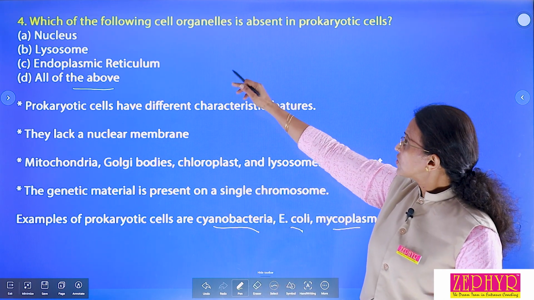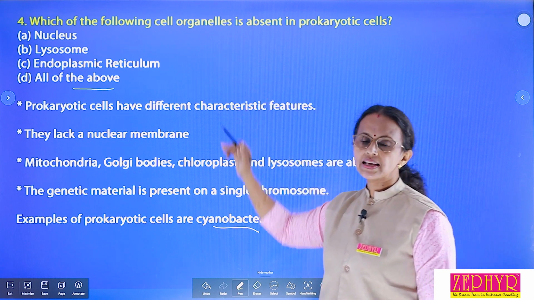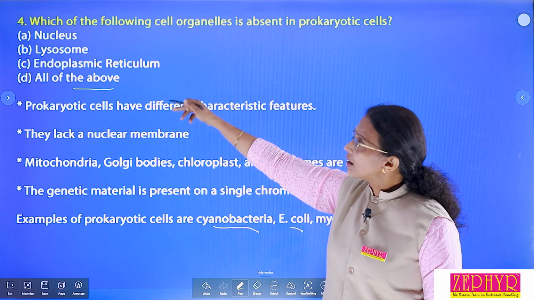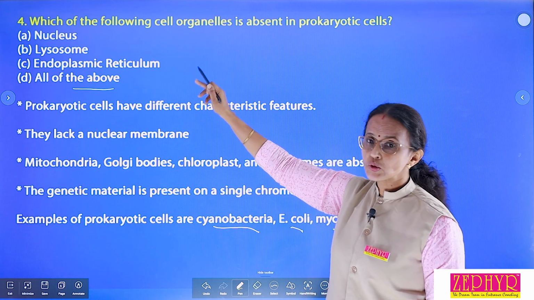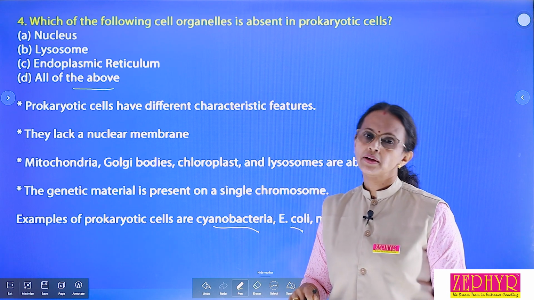Okay, then question is, which of the following cell organelles is absent in prokaryotic cell? Answer is all are absent. Nucleus is absent, lysosome absent, endoplasmic reticulum absent. So the correct answer is all of the above.